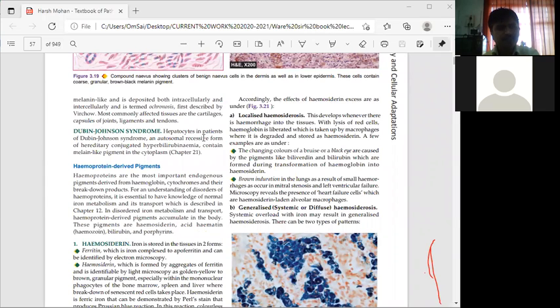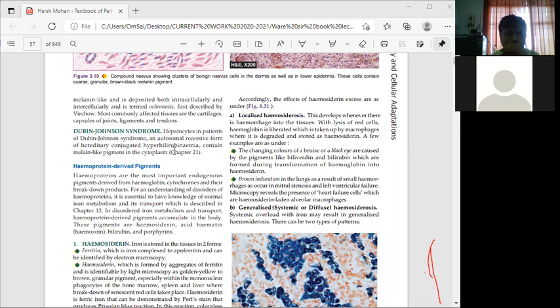Dubin-Johnson syndrome: hepatocytes in patients of Dubin-Johnson syndrome, an autosomal recessive form of hereditary conjugated hyperbilirubinemia, contain melanin-like pigment in the cytoplasm.